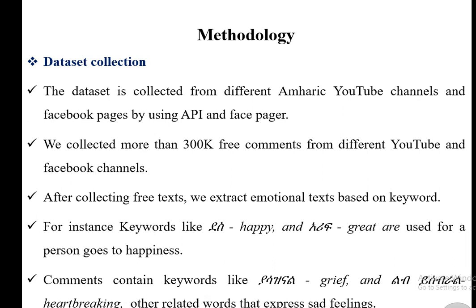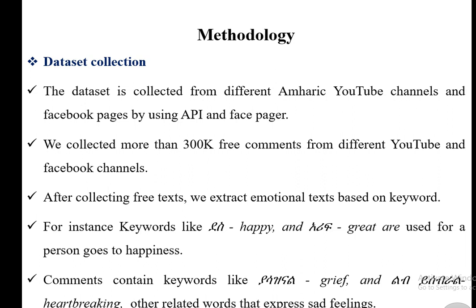When it comes to the methodology, let me start with dataset collection. The dataset is collected from different Amharic YouTube channels and Facebook pages by using the API from YouTube and Facepager for Facebook channels or accounts. We collected more than 300k free comments from different YouTube and Facebook channels. But after collecting free texts, we extracted only emotional texts based on keywords.